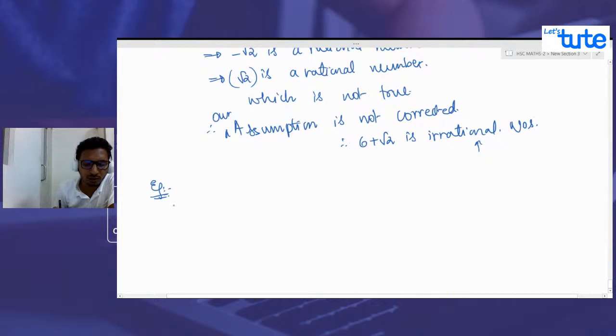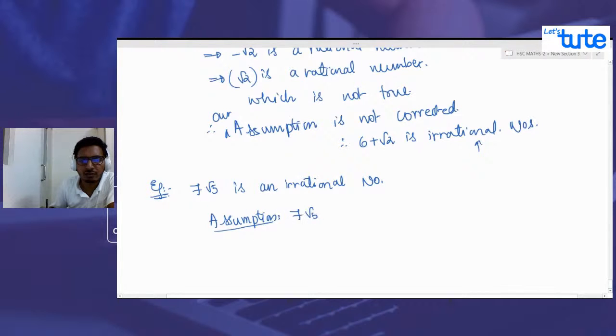Let us solve one more question for this lecture. Let us say 7 root 5 is an irrational number. We have to prove that 7 root 5 is an irrational number. Now, first of all, we'll assume that it is rational, and then we'll come to the conclusion that the assumption is wrong, correct? What is our assumption? 7 root 5 is a rational number. That's what we assumed.